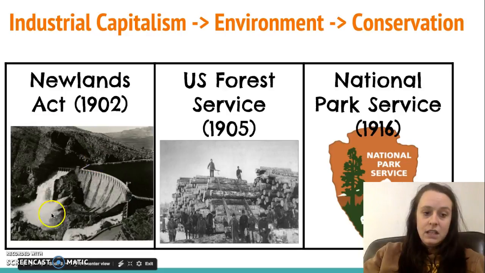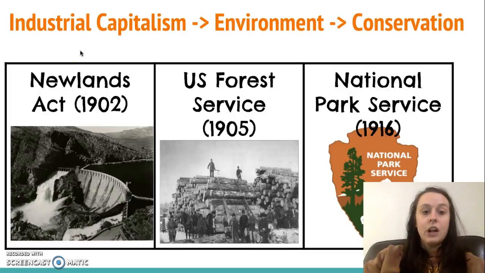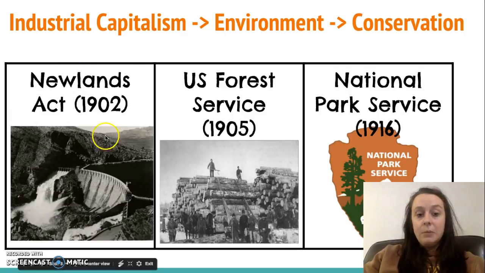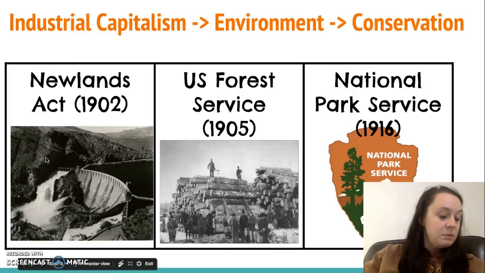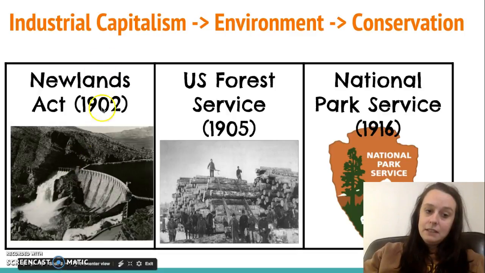What this does is give federal money to farmers and people living in the West to irrigate their fields and to help protect their crops. This really helped farmers who were upset at the beginning of this movement, those populist farmers that felt like they were being left behind by the government.